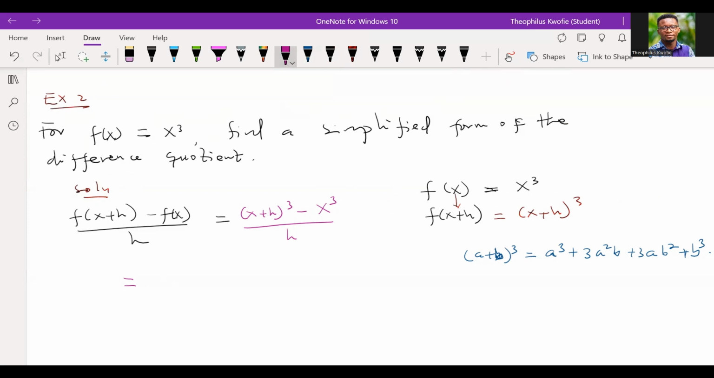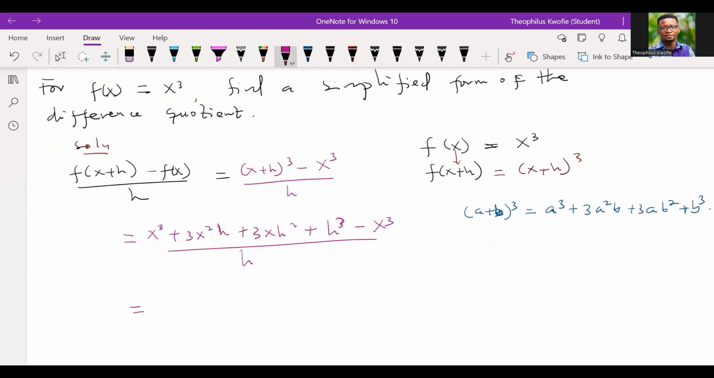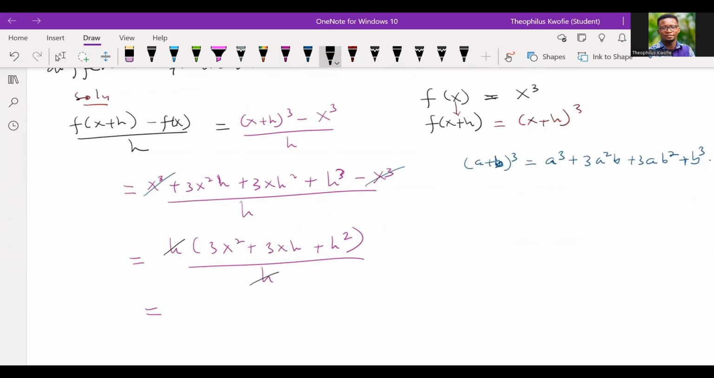So if I'm to expand (x + h) cubed, I'll just have to apply the same thing here. So I'm going to have x^3 + 3x^2h + 3xh^2 + h^3 minus x^3, all divided by h. Over here, we can simplify and do some cancellations. This x cubed cancels that x cubed, and with further cancellation we're going to have 3x^2 + 3xh + h^2.